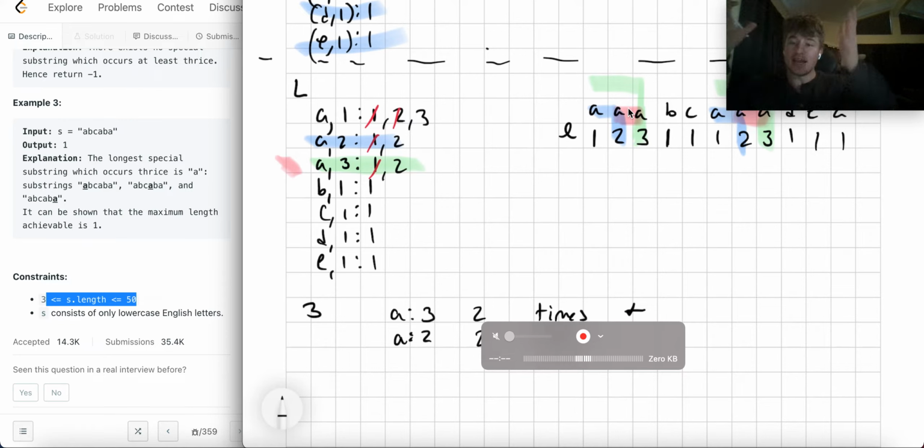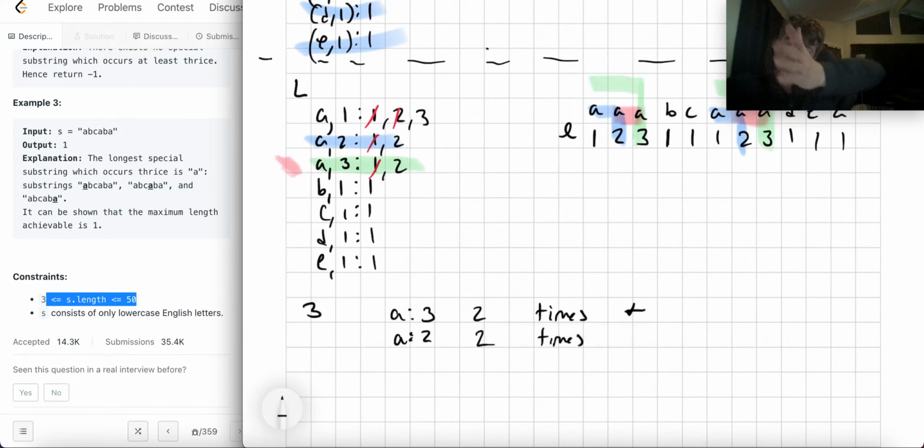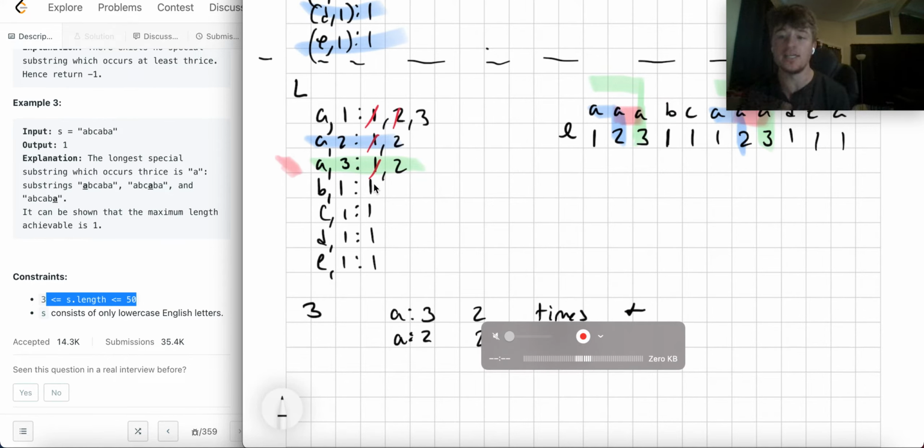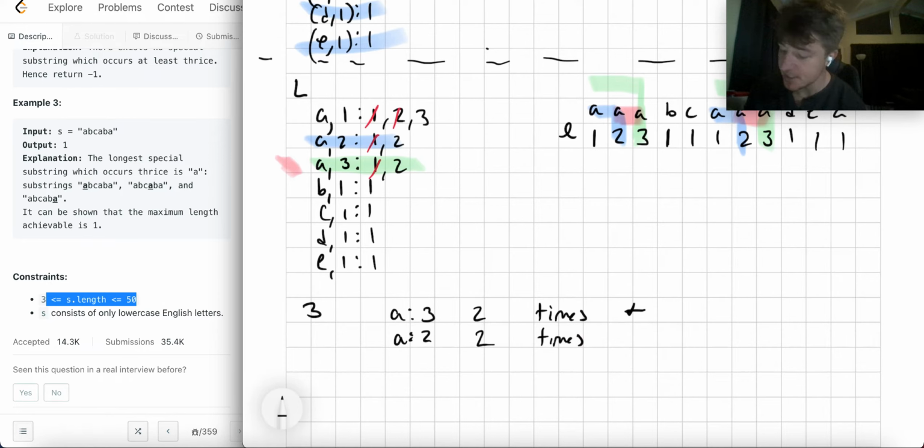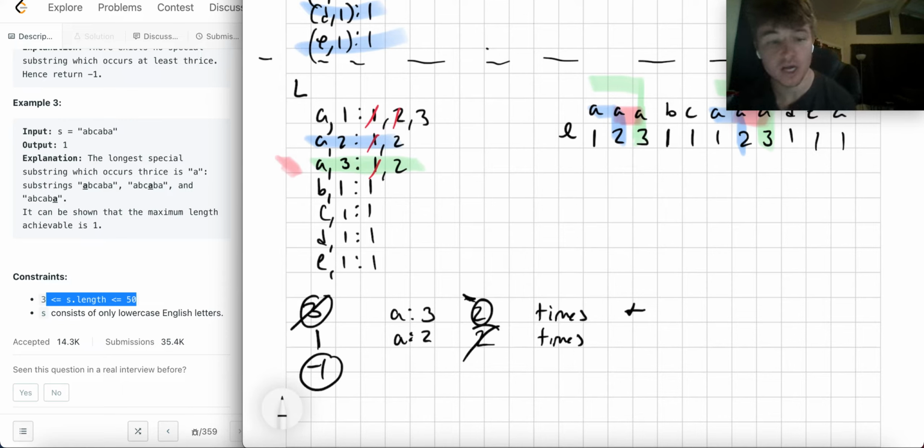Whenever I create an n-length special string, there's an n-1 special string that exists that I'm not accounting for, that has to exist in order for this n-length string to be accounted for. So even though I need 3 times and I can't get that here, I already got 2 times using this. So this can become 1, and this can become -1. Then I know that I can get the maximum of 2.